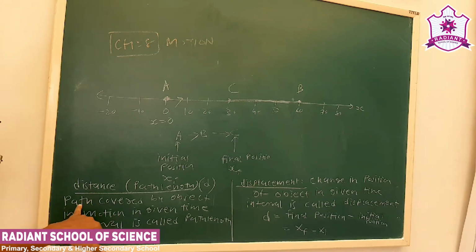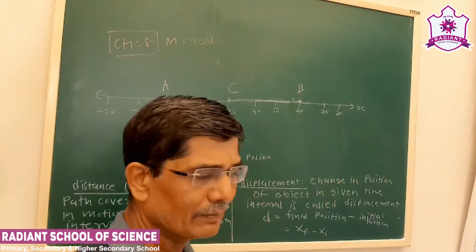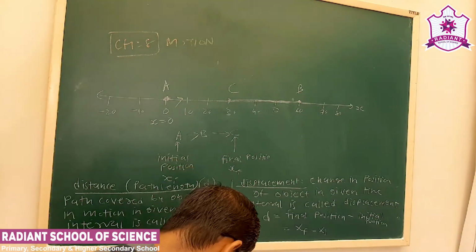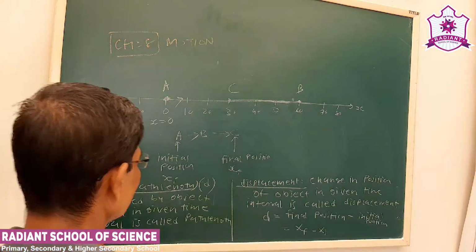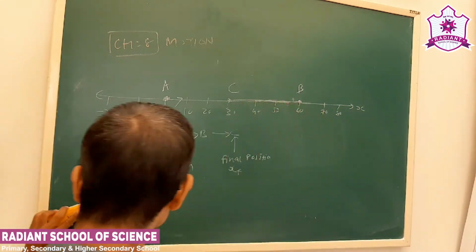So what is distance? Path covered by an object in motion in a given time interval is called path length, and the change in position of an object in a given time interval is called displacement. Now, how to calculate distance and displacement? That we have to see now.